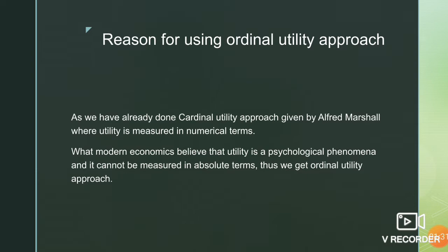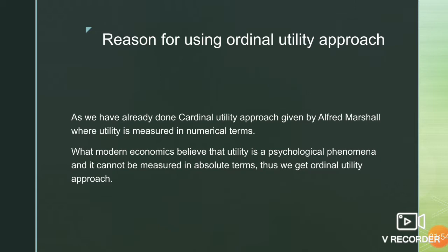If I am a consumer and I like apples more than bananas, this has nothing to do with numbers or util numbers, like giving 20 utils to apple and 5 utils to bananas. This is something which we don't do in real life. We don't give numbers to our preferences.